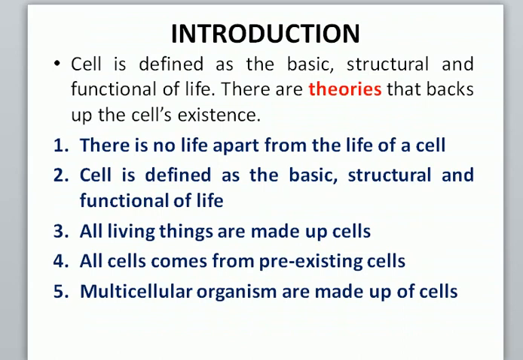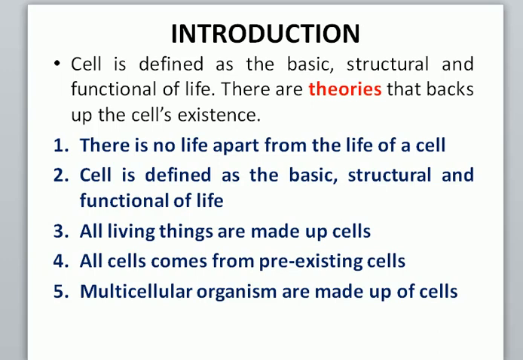So cell is defined as the basic structural and functional unit of life. That is what the cell is. What that statement means is that the cell has the ability to carry out Mr. Niger Dark, the acronym for the characteristics of living things.